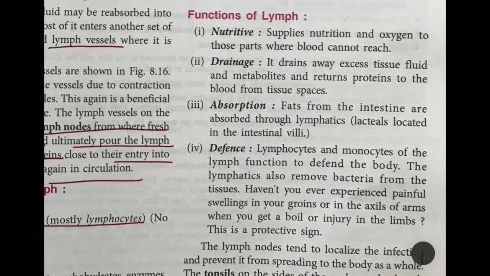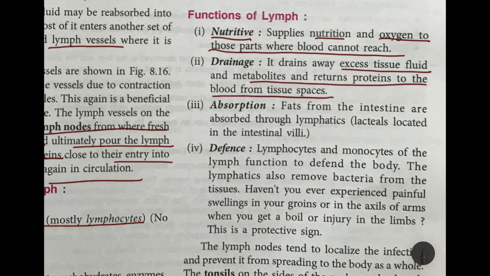What is the function of lymph? It is nutritive, because, as you saw, amino acids, proteins, carbohydrates and fats are there. So it supplies nutrition and oxygen to those parts where blood cannot reach. It drains away excess tissue fluid and metabolites and returns proteins to the blood from the tissue spaces, from between the cells. It also has the function of absorption, where fats from the intestines are absorbed through the lymphatic lacteals. If you remember, in the intestinal villi, right at the center, lacteals were there. So fats from the intestine are absorbed through the lymphatics.